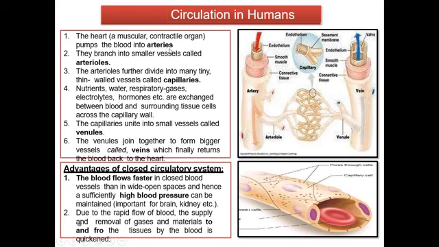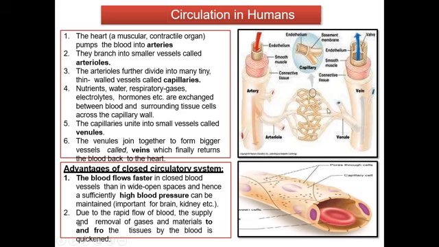As you know, arteries are the blood vessels which carry oxygenated blood to different parts of the body, and the veins collect deoxygenated blood from different parts of the body to the heart. So these are the two blood vessels, arteries and veins. Arteries divide into smaller branches, and these smaller branches are known as arterioles. So this is the artery, and this artery is getting divided in this section, and this is known as arterioles.